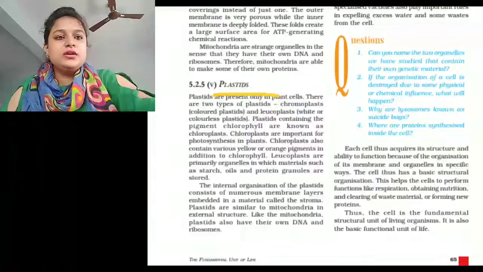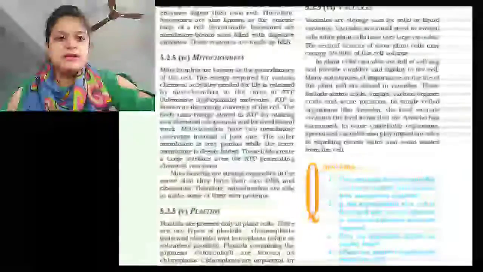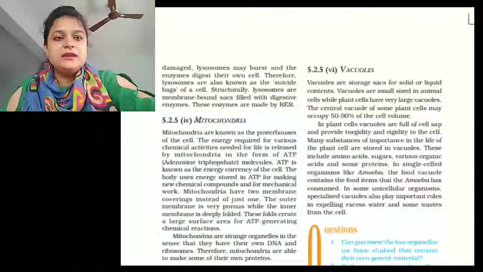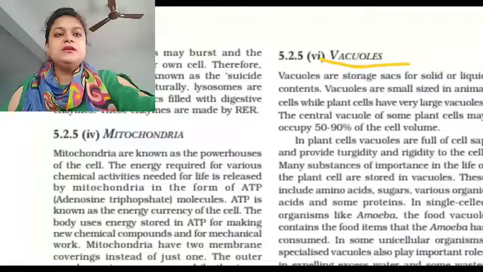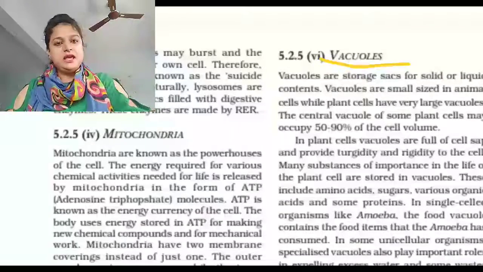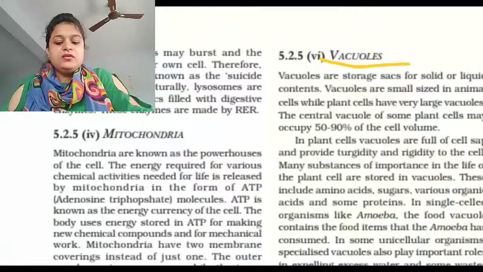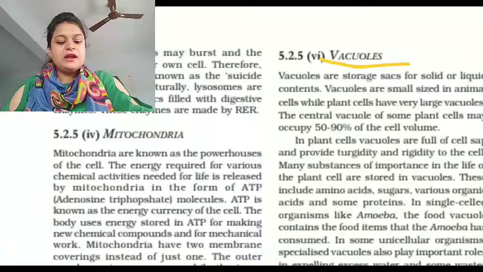Now we are talking about our next cell organelle, that is the vacuole. It is present in both plant and animal cells. Vacuoles are fluid-filled or solid-filled, membrane-bound spaces. They are a kind of storage sac. In animal cells, the vacuoles, if present, are small and temporary. They store water, glycogen and protein.